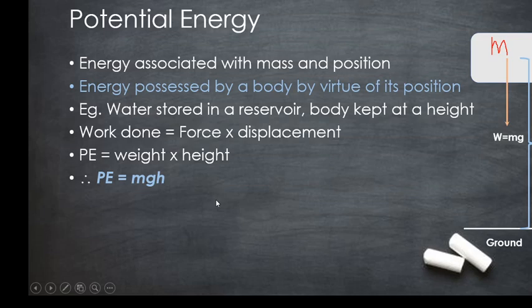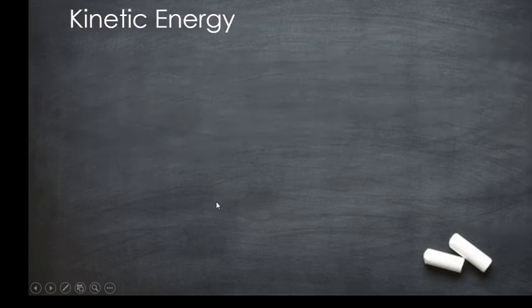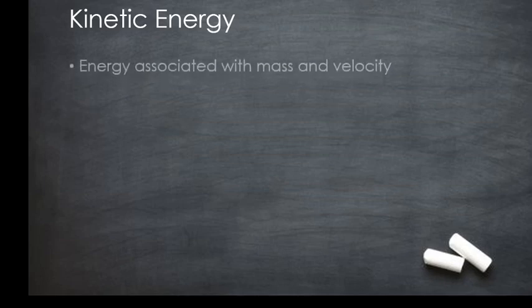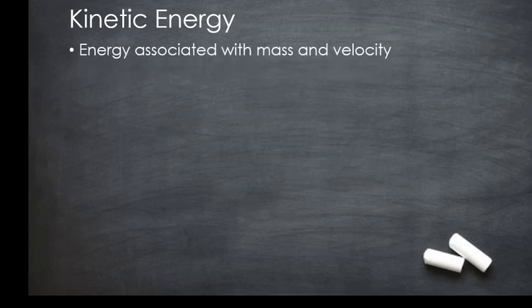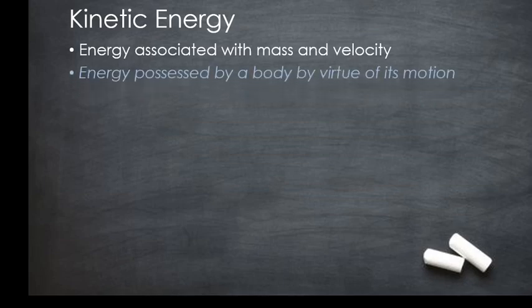As we had already discussed, the SI unit for potential energy or kinetic energy is the same as that of work done. That is, it will be in joules. Now coming to kinetic energy, in the previous case, the energy was associated with position and mass. Here in kinetic energy, it is the energy associated with mass and the velocity of the object, or the energy possessed by a body by virtue of its motion.